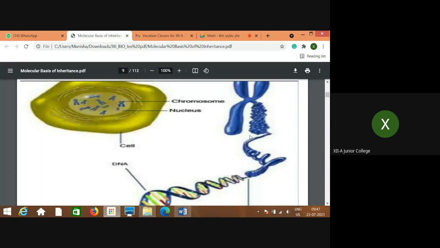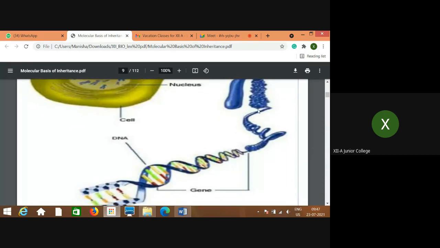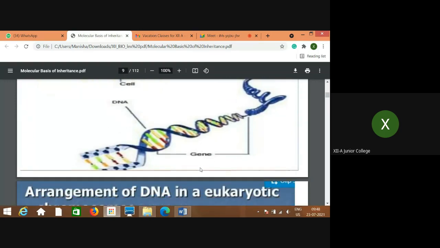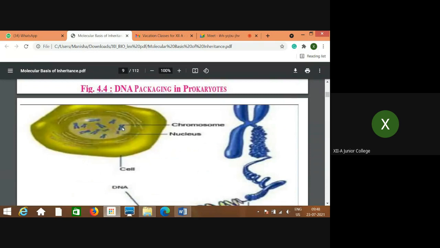See how much this chromosome is coiled and supercoiled. If you see this one arm itself, this is the structure of DNA, and on this DNA, the locations called genes are present. So this is the structure of DNA in eukaryotes. This is the eukaryotic nucleus, having a nuclear membrane containing nucleoplasm, which shows the presence of the nucleolus as well as the genetic material in the form of DNA, that means these chromosomes.